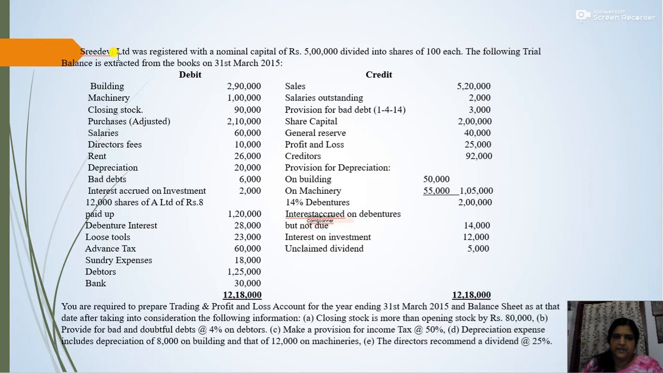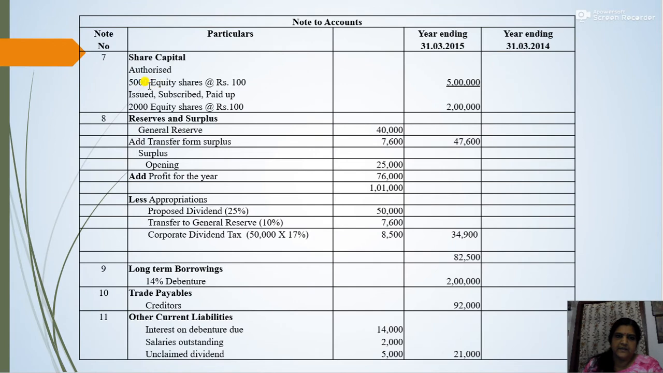So here Sridevi Limited was registered with a nominal capital of rupees 5 lakhs divided into shares of rupees 100 each, which means there will be 5,000 shares of rupees 100 each, that is 5 lakh. So authorized capital: 5,000 equity shares of rupees 100 each, 5 lakhs.